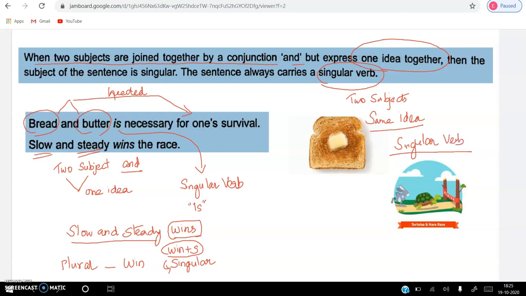One such verb is wins. Slow and steady wins the race. Bread and butter is necessary for one's survival. Are you clear with the point now?